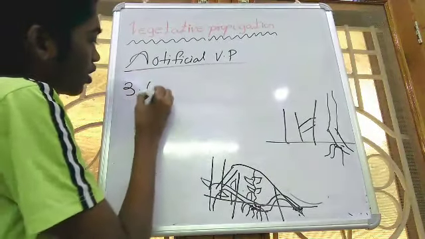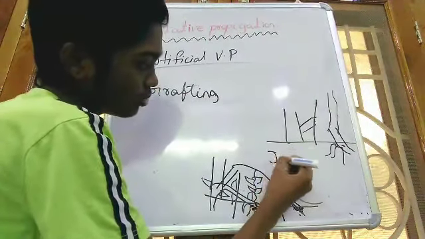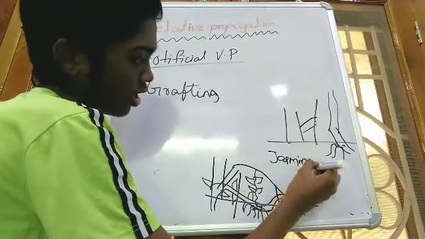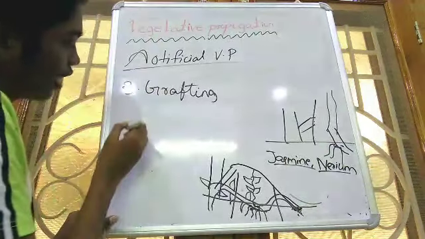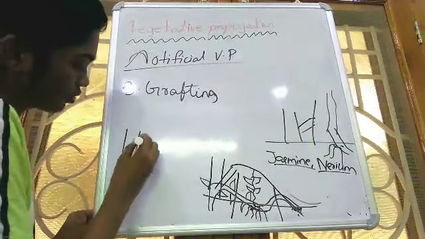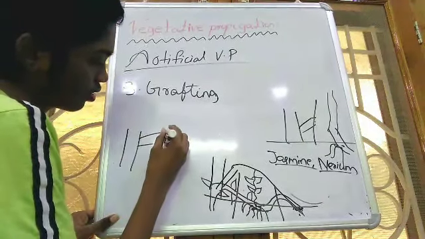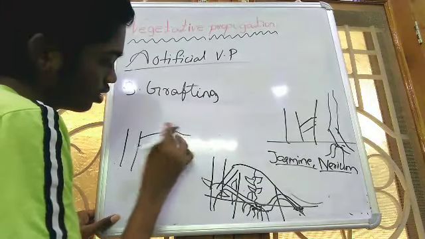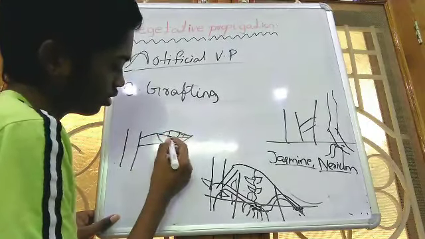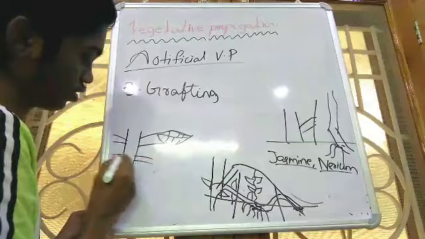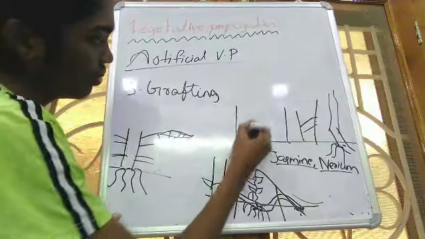And the third one is grafting. And the examples of layering is jasmine and nerium, a plant. Now grafting, if there is a plant, and if there is leaf, this is one plant and this is another plant, which are different.